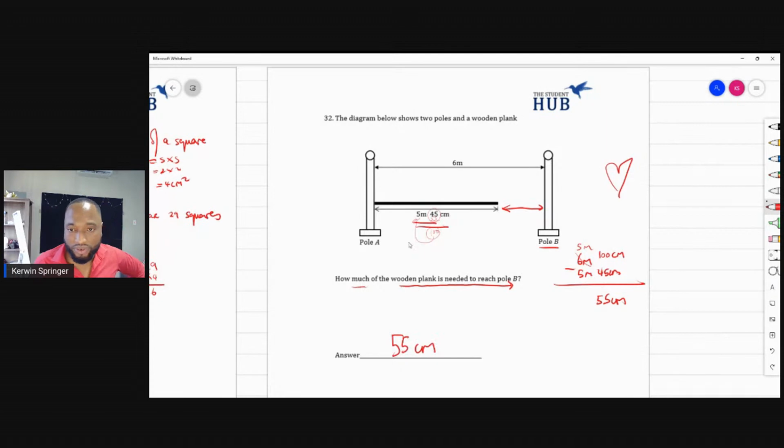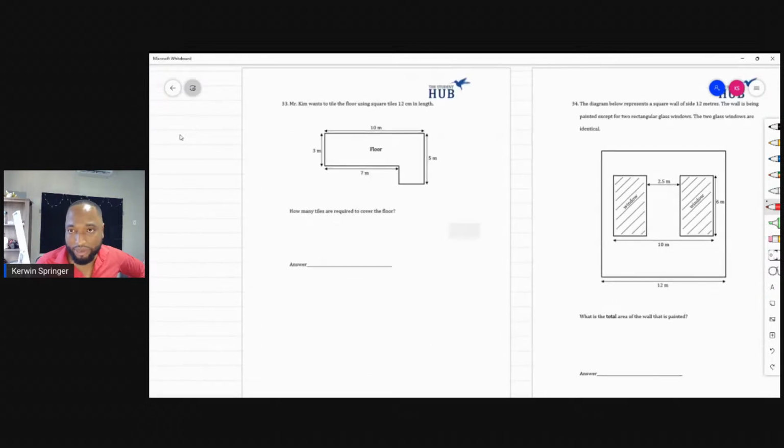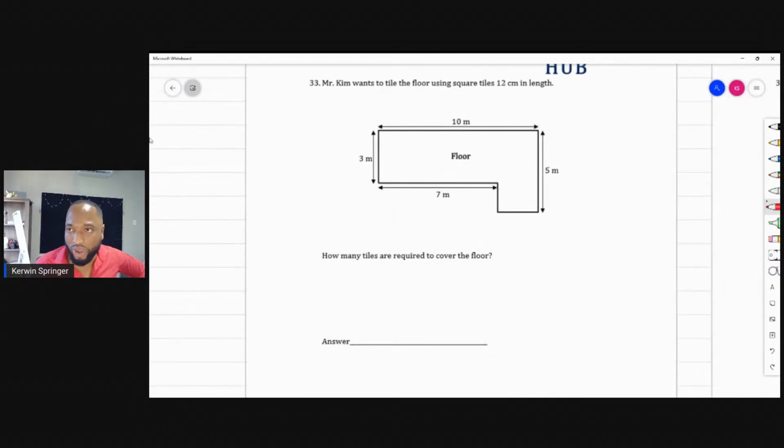We're going good. We're on 33 now. We coming down to the end. 33. Mr. Kim wants to tile the floor using square tiles, 12 centimeters in length. Oh boy. So square tiles, 12 centimeters in length.